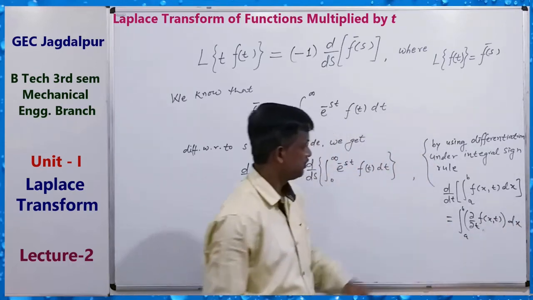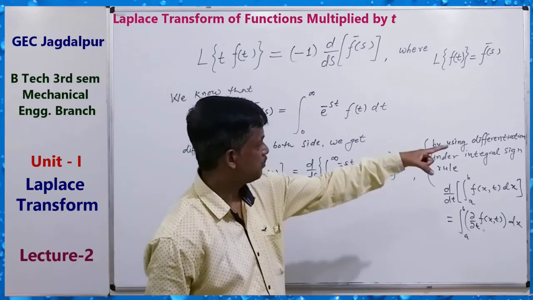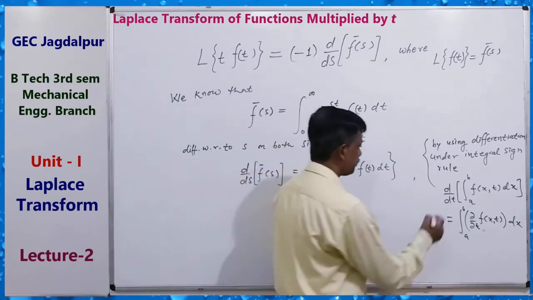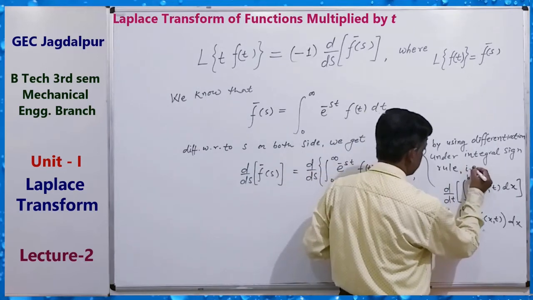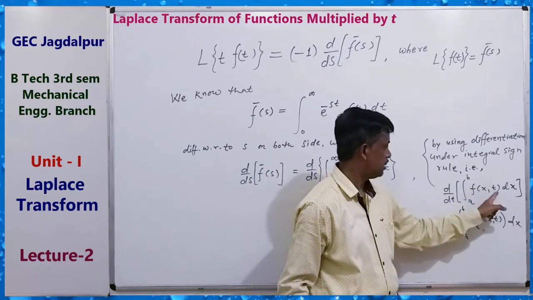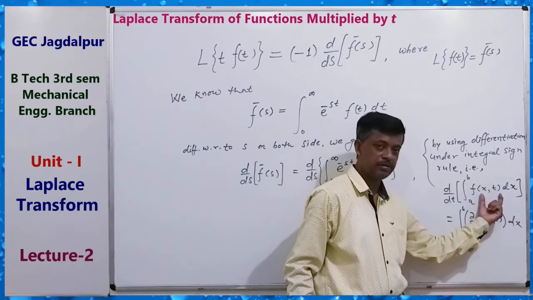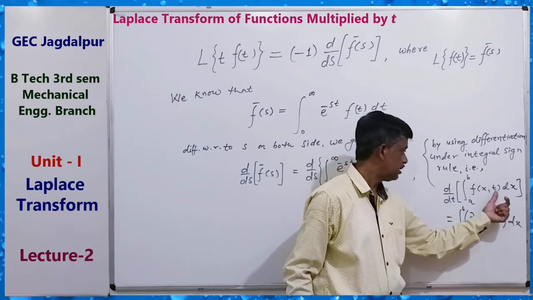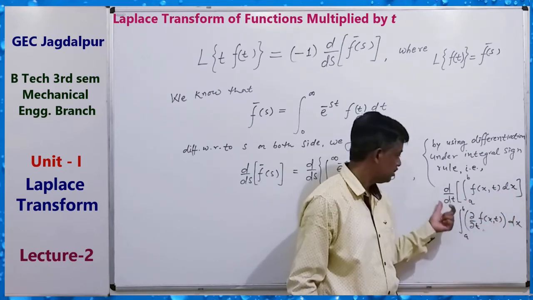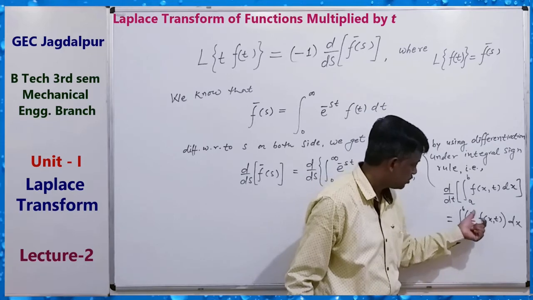This is the rule, differentiation under the integral sign. Here integration is with respect to x and t is a parameter, so d by dt goes inside as del by del t.